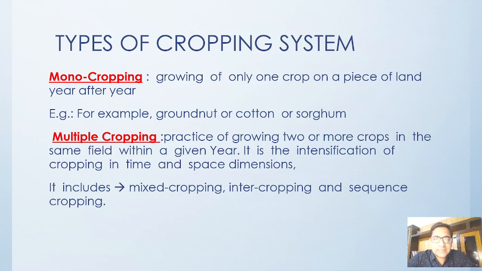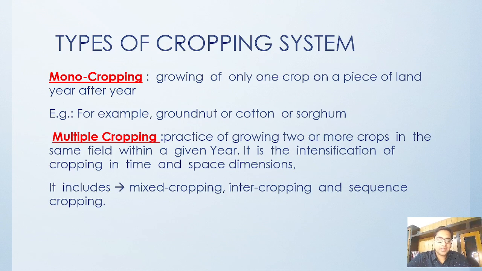Now we will be discussing the types of cropping system. Till now we were discussing monocropping, monoculture and all these things, right? Now we will be discussing the meaning of monocropping, multiple cropping, intercropping and various other things.